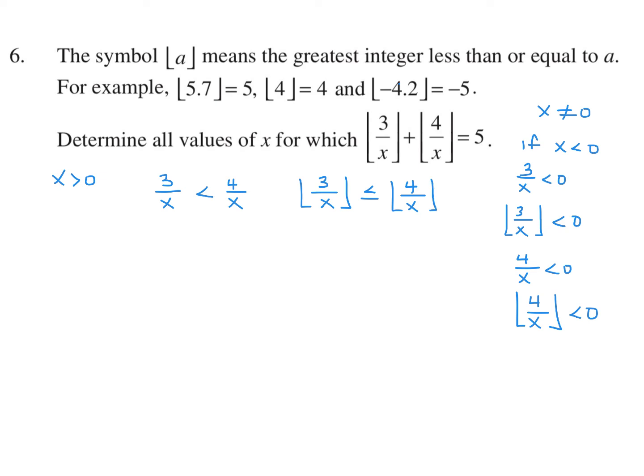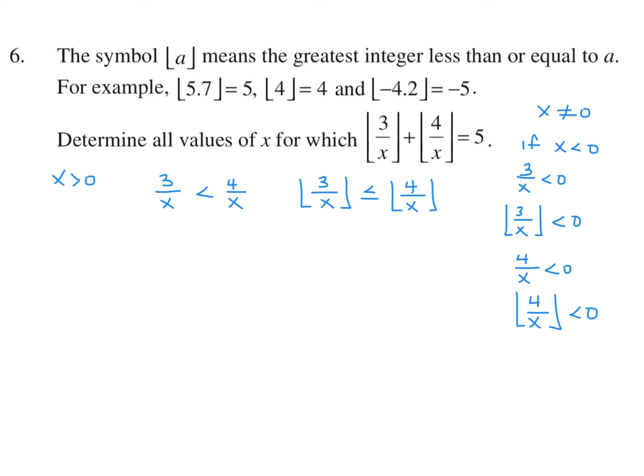But they could be equal because you could have, for example, [5.2] and [5.3]. 5.3 is definitely greater than 5.2, but when you do the brackets, they both become 5 and therefore they become equal. So that's why I put this equal sign in there. Okay, so just establishing some basic things.